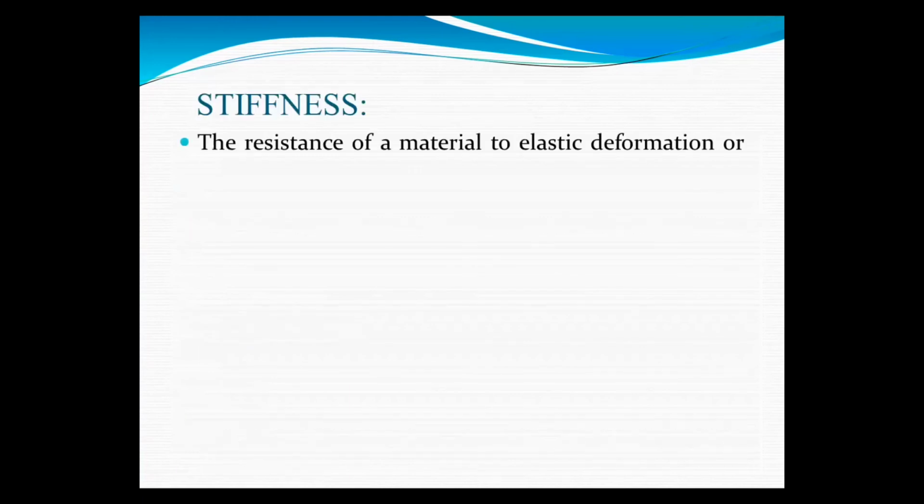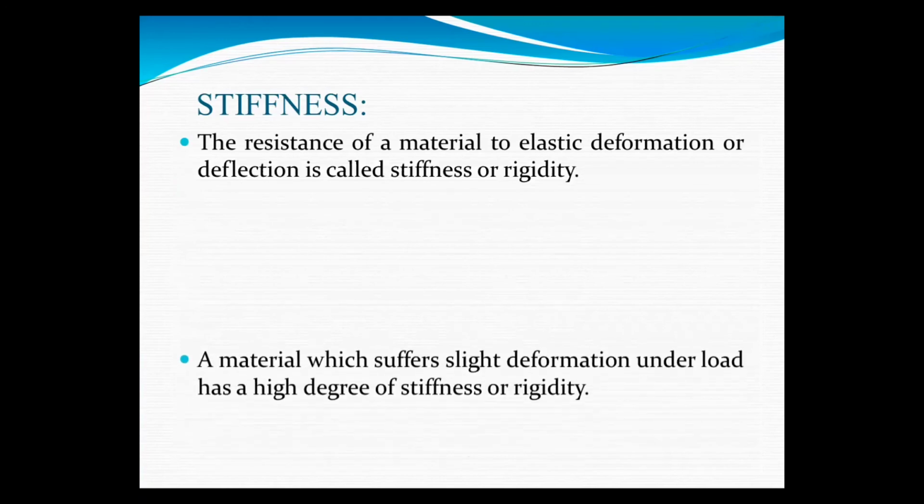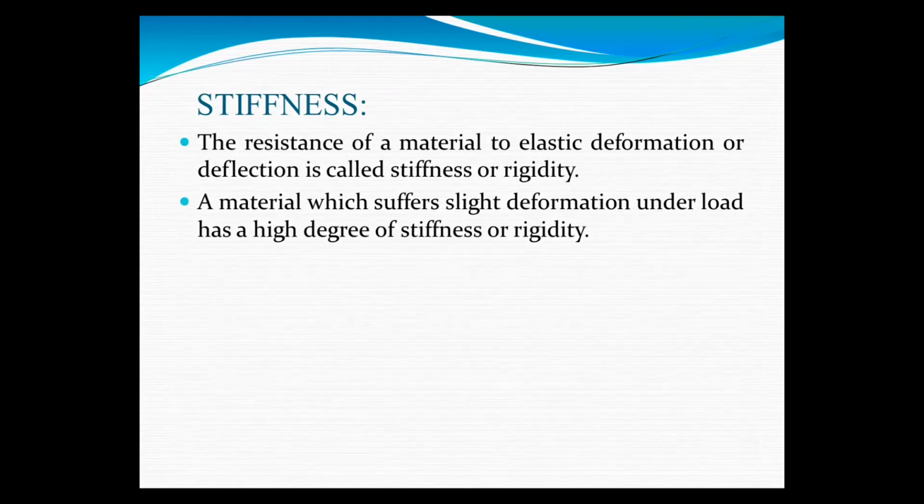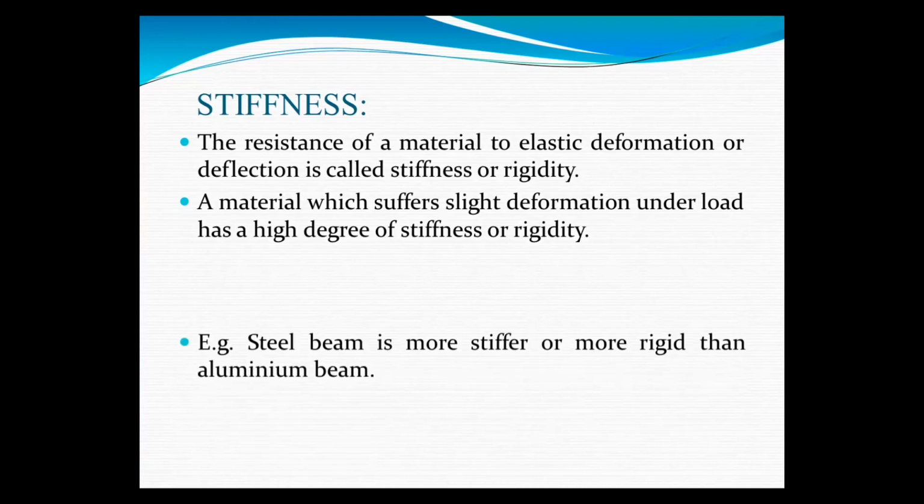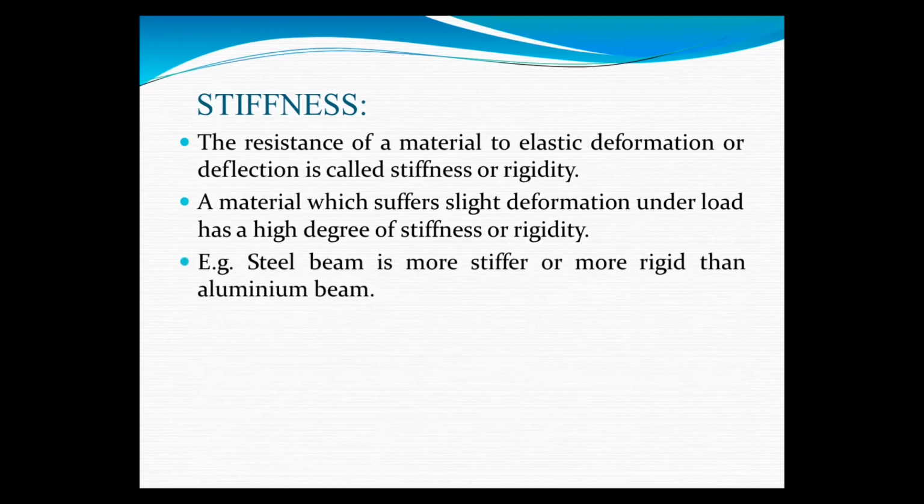Now see stiffness. What is stiffness? The resistance of a material to elastic deformation or deflection is called stiffness or rigidity. A material which suffers slight deformation under load has a high degree of stiffness or rigidity. Next, an example of stiffness: a steel beam is more stiff or rigid than an aluminum beam, and one more example of stiffness is a spring.